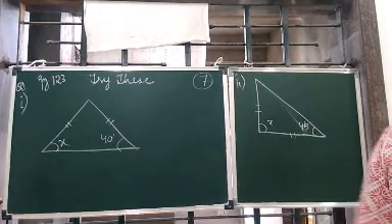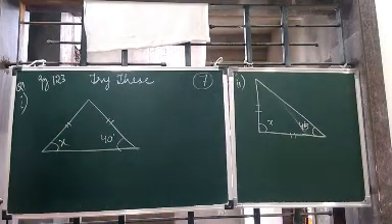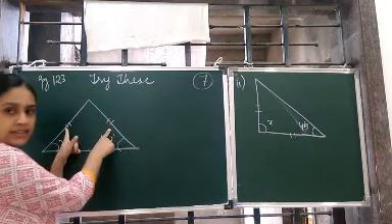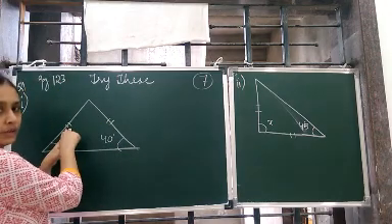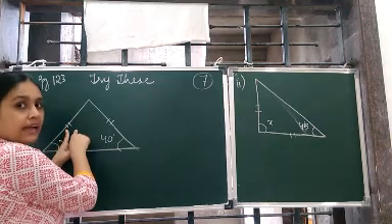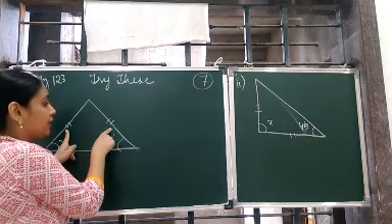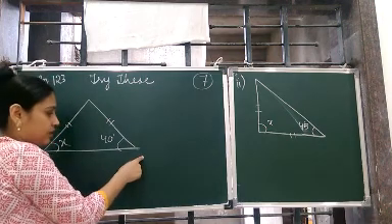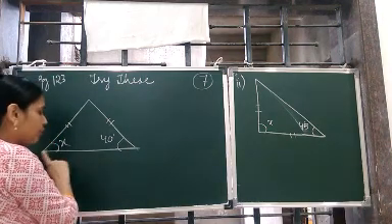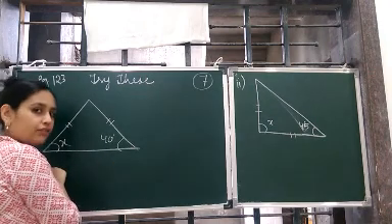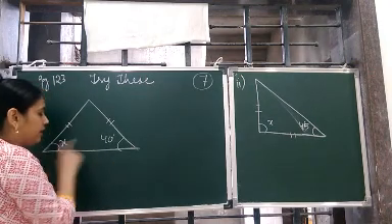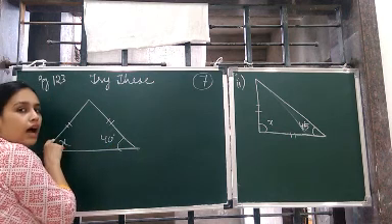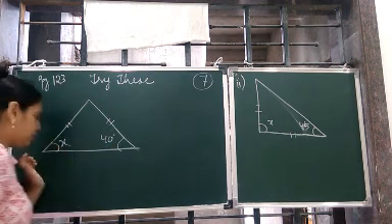Now, you can see this is an isosceles triangle. Why? Because the two sides are equal. This is a sign of equality which shows that these two sides are equal. अब ये दोनों sides equal हैं, that means this is an isosceles triangle. Now since this is an isosceles triangle, the angles formed by the third side will be equal. That means x is equal to 40 degree, or you can say this angle and this angle are of the same measurement. So we write this.